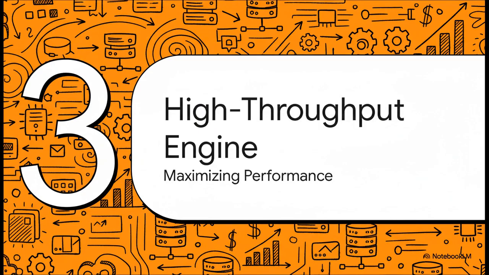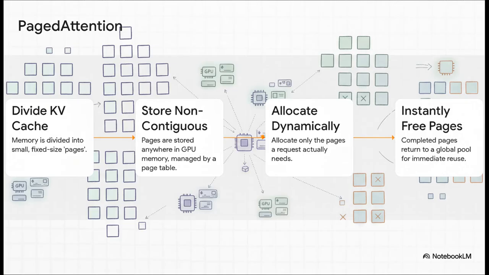Okay, fantastic. So we've got our model shrunk down to a manageable size, but that's only half the story, right? Now we have to figure out how to squeeze every last bit of performance out of our hardware. We're paying a fixed cost for this GPU, so we can't let it sit idle. We need a high-throughput engine. And the core innovation that powers these modern engines is something called paged attention.